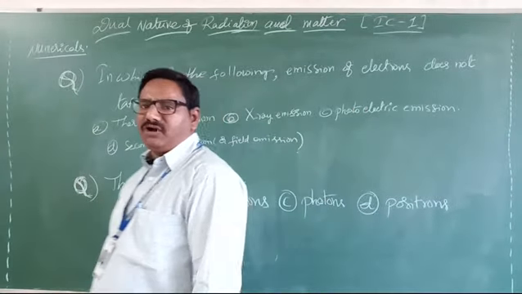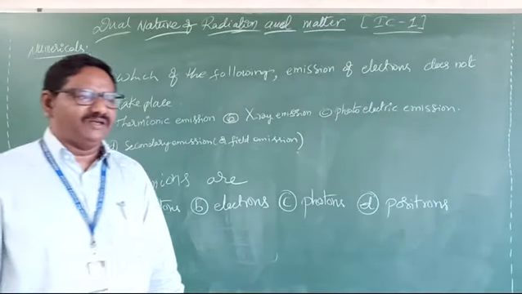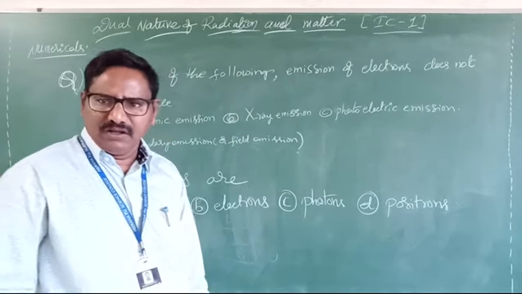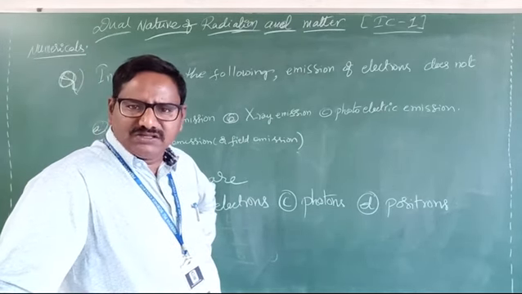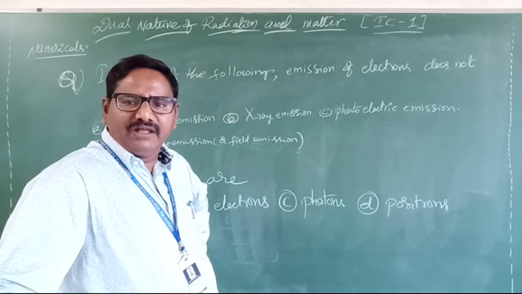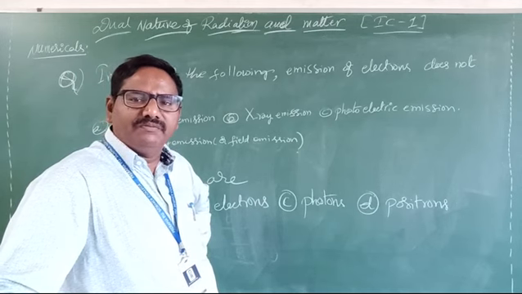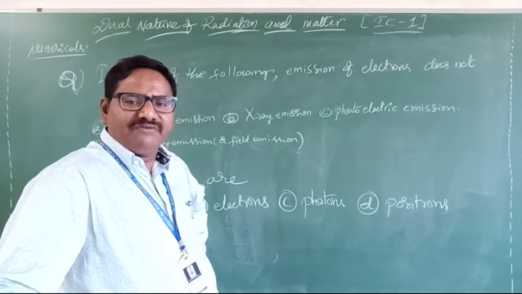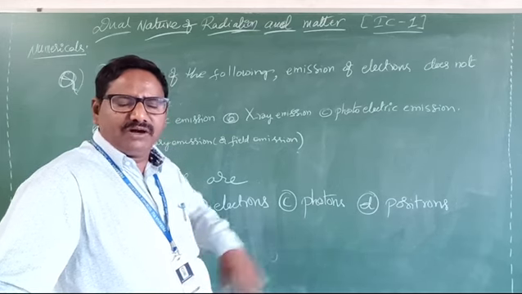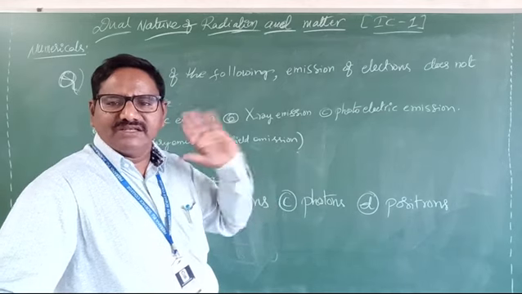What are they? Thermionic emission: if heat is supplied to the metal surface, that heat energy is received by the electrons and they come out from the metal surface, overcoming the positive potential of the surface.